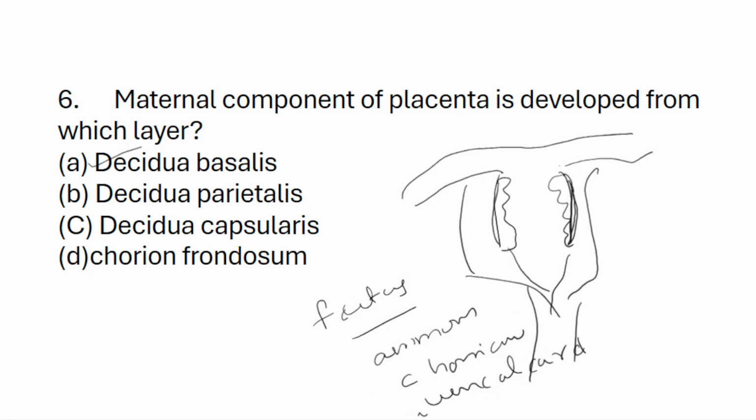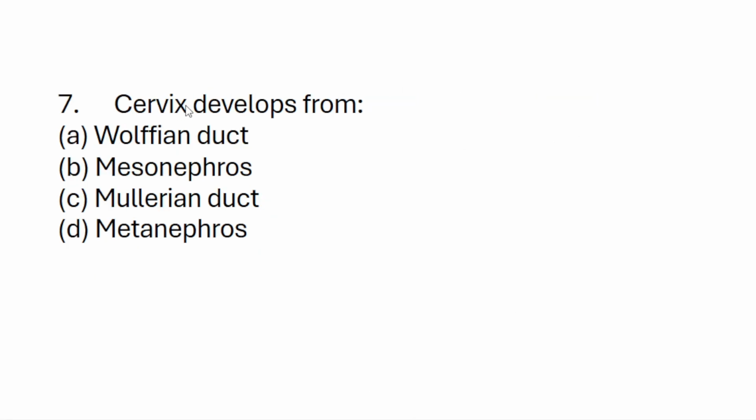Then we will discuss one more question. Next question. The cervix develops from: A. Wolffian ducts, B. mesonephros, C. Mullerian ducts, D. metanephros. The answer is C, Mullerian ducts. Mullerian ducts are tube-like structures that form during the embryonic stage. In males, the reproductive organs form from the Wolffian ducts. In females, the reproductive organs form from the Mullerian ducts.